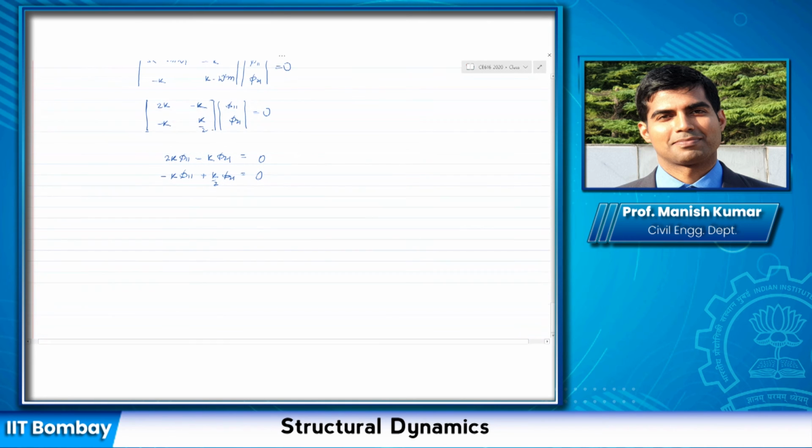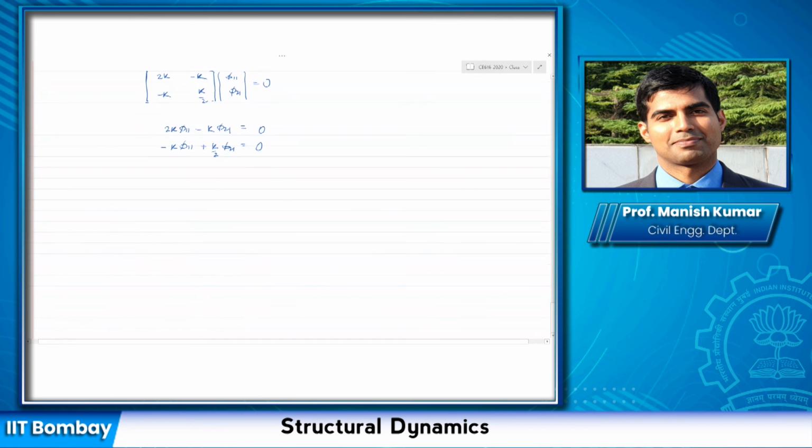Now the second thing is, this is equal to 0. So in general, this would have an infinite number of solutions, isn't it? However, for mode shapes, we can only find the mode shape with respect to a certain multiplicative factor. So what do we do to find the mode shape?